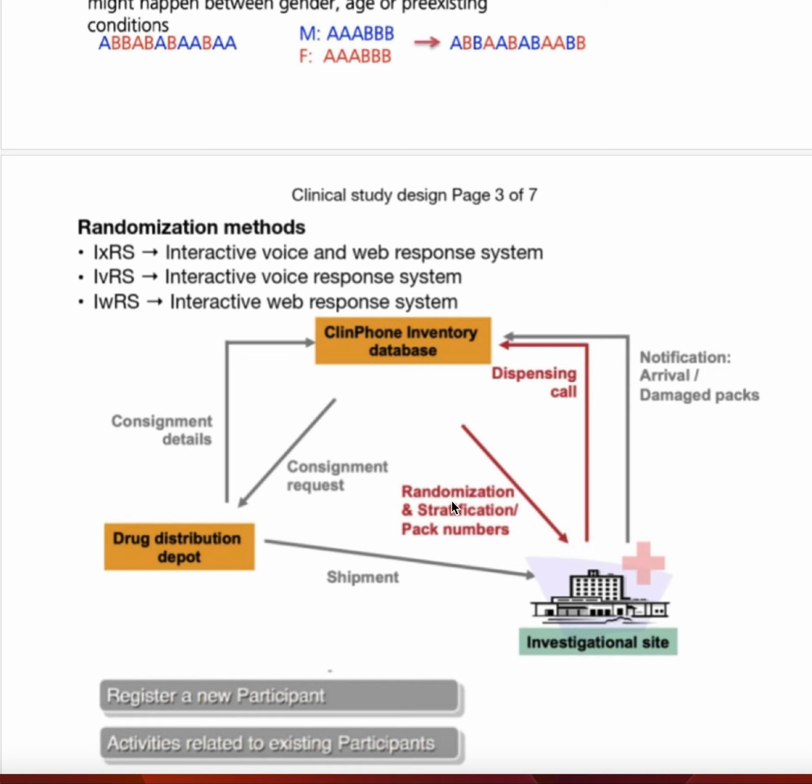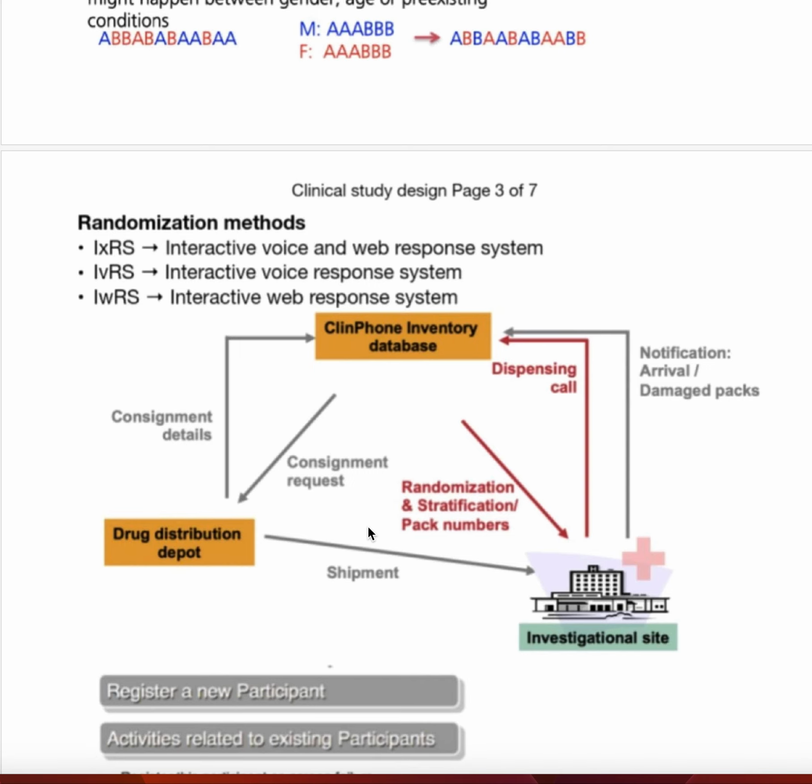And here is the important thing. The investigational site gives the notification of arrival or damaged packs and sends it to the clinical drug inventory database. I mean all these things will be sent: okay, the packets have arrived, or there is damage in the packets. They make a dispensing call, and they send back the randomization and stratification number. These are the activities of these methods that we use: IXRS, IVRS, IWRS. These are randomization methods.